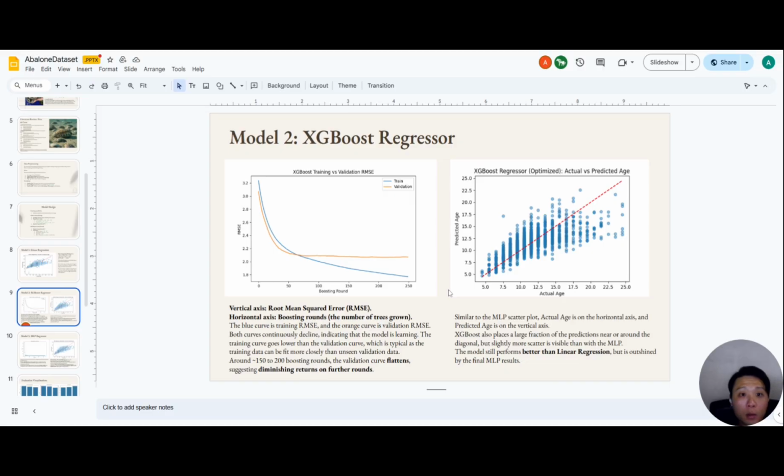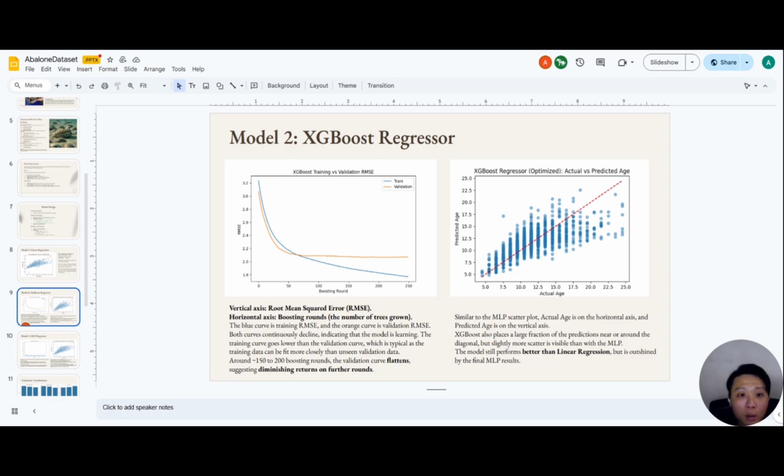Hi everyone, so now I will talk about the second model, the XGBoost regressor. XGBoost regressor is an advanced boosting algorithm that builds decision trees sequentially to improve accuracy. On the left side of the graph, the blue curve shows training errors and the orange curve represents the validation errors. The validation errors flatten around 150 boosting rounds, meaning additional trees provide diminishing returns.